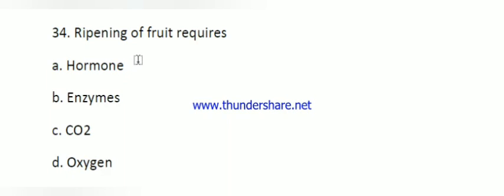Here the question number 34. Ripening of fruit requires option A, hormone, option B, enzyme, option C, carbon dioxide, option D, oxygen. Here the right answer is enzyme. The main factor responsible for ripening is enzyme.